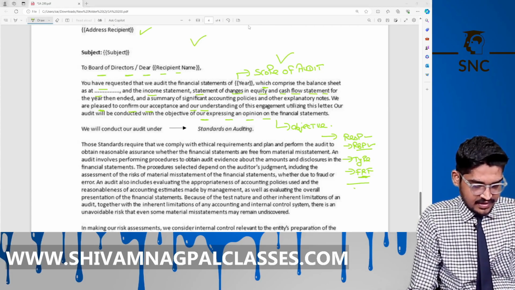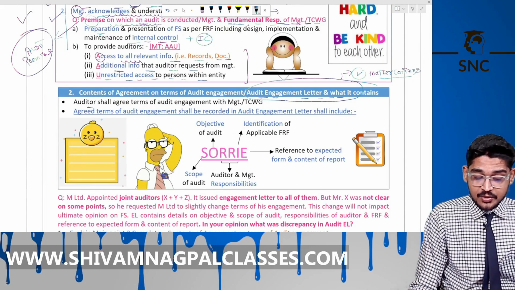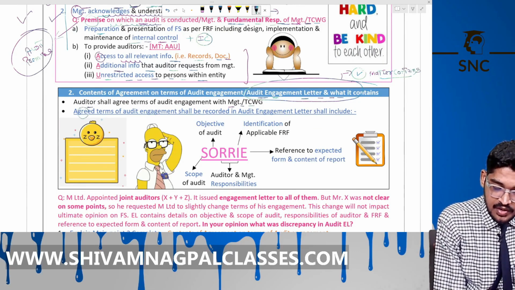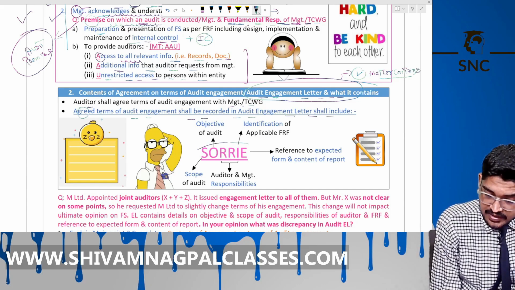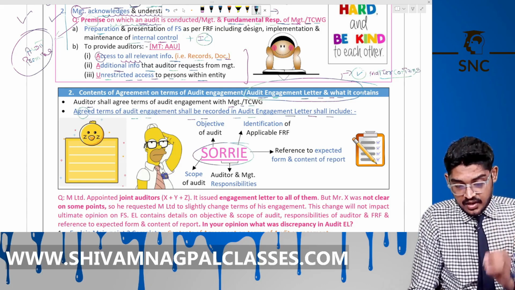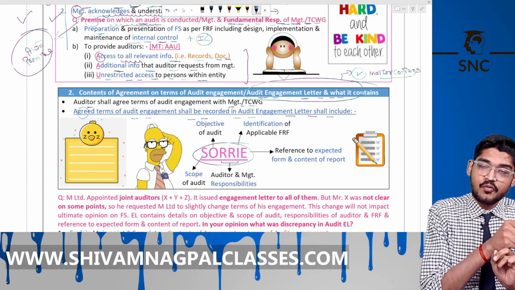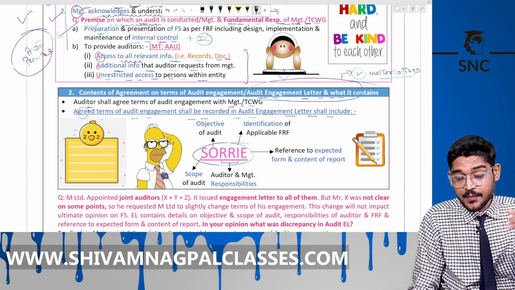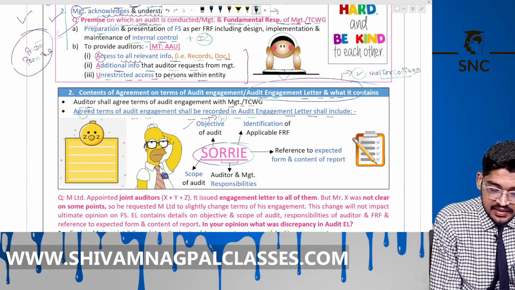Right? Again, come to the magic book. See here. The auditor shall agree to the terms of audit engagement with the management or TCWG. That agreed term of audit engagement shall be recorded in the audit engagement letter. So it includes SORI. The audit engagement letter contains the SORI. S means the scope: profit and loss account, balance sheet, SOCI, cash flow statement is the scope of audit. Objective is to form an opinion on the true and fair view, to form a reasonable assurance or opinion given on the true and fair view.